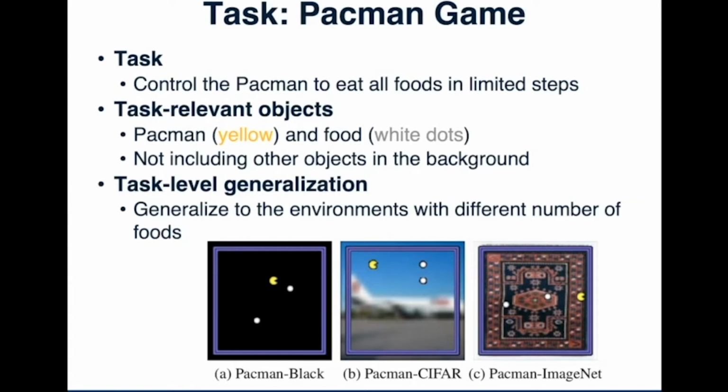We need to ignore them. And we want the agent to generalize to the environment with a different number of food. For example, we train our agent in the environment with only 2 food, and we want it to generalize to the environment with 10 food. This is our task-level generalization in this case.